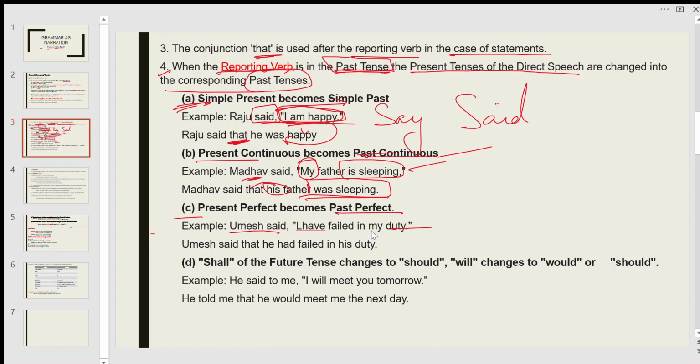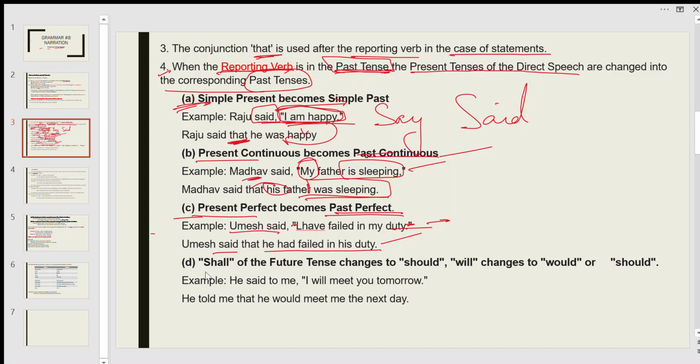Umesh said, "I have failed in my duty." This is direct speech because the reporting speech is enclosed in inverted commas. Now we have to convert this into indirect speech. Umesh said that he had failed in his duty. So present perfect becomes past perfect.